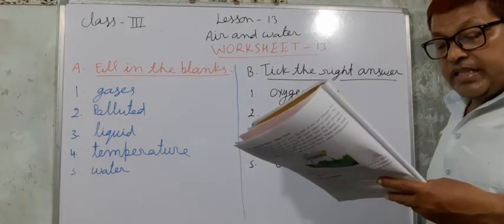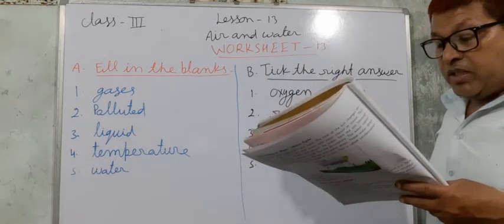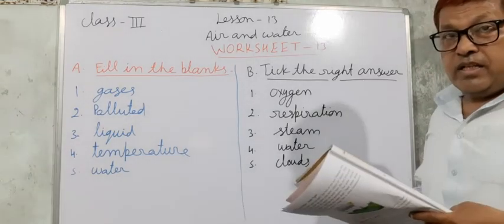Now next, in the sky water vapors form, three options are given: rain, clouds and snow. So clouds is the correct option.